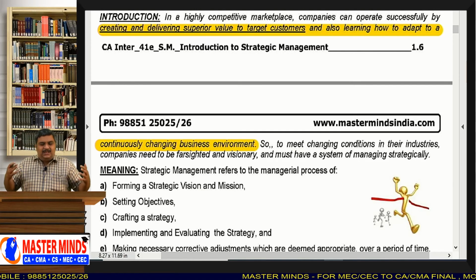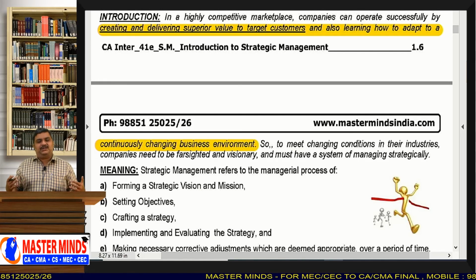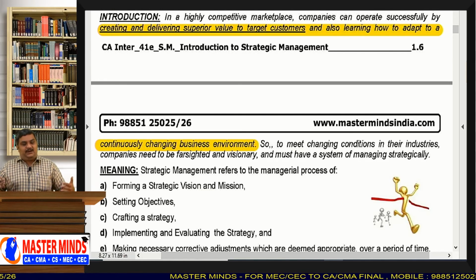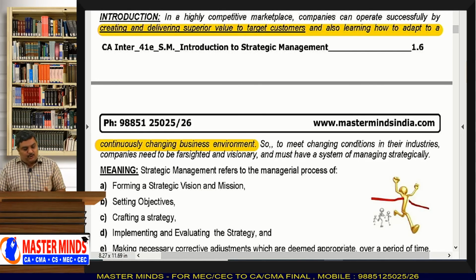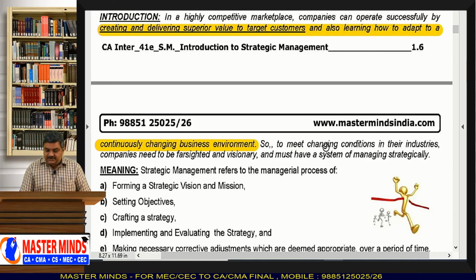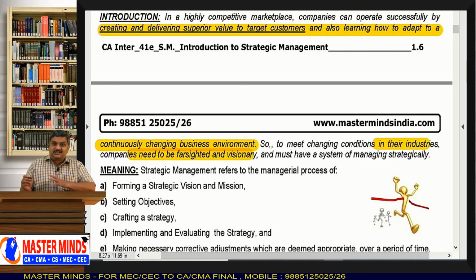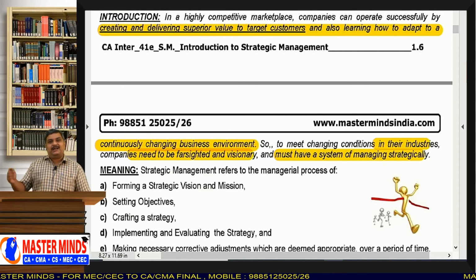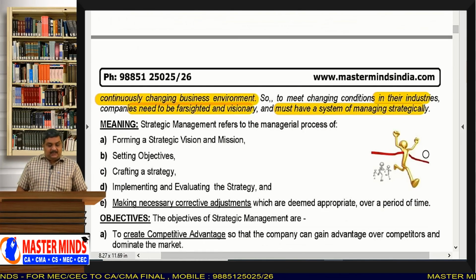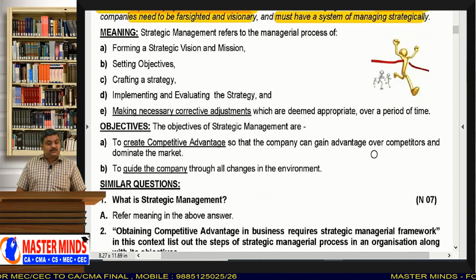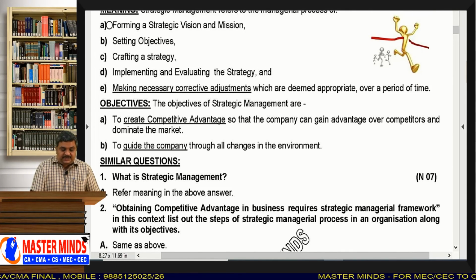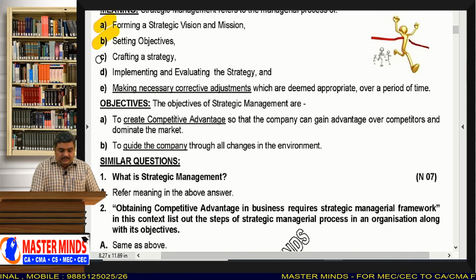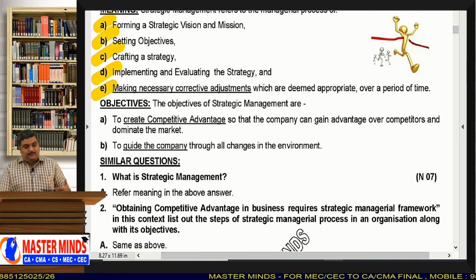That means you have to sit, you have to think, you have to gather a lot of information, you have to analyze many factors, and you have to make a policy, and you should follow that. Then only can you handle business in the modern world. So to meet the changing conditions in their industries, companies need to be far-sighted and visionary and must have a system of managing strategically. Strategic management refers to the managerial process of forming a strategic vision and mission, setting objectives, crafting a strategy, implementing and evaluating the strategy, and making necessary and corrective adjustments which are deemed appropriate over a period of time.